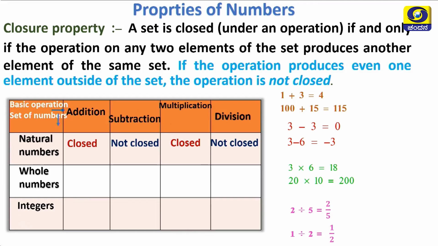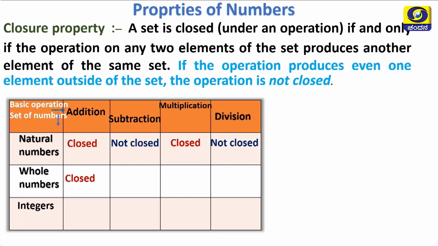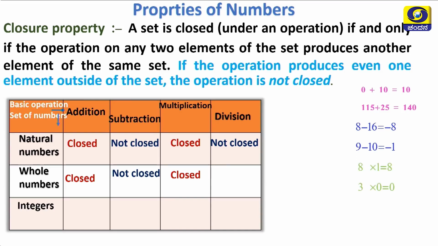In the same way, observe whole numbers. The whole number set is closed under addition. The example is given. Subtraction is not closed. Why is it not closed? Observe the examples. 8 minus 16 equals minus 8. Minus 8 is not a whole number. Multiplication is closed. Again, division is not closed. Why is it not closed? 2 divided by 5, which gives 2 by 5, is not a whole number.